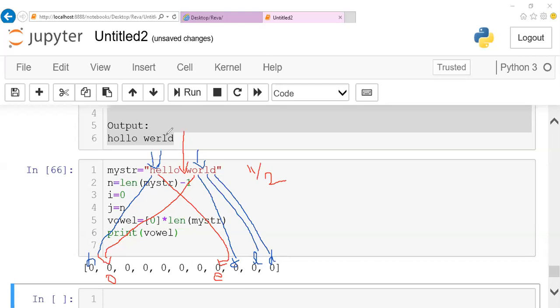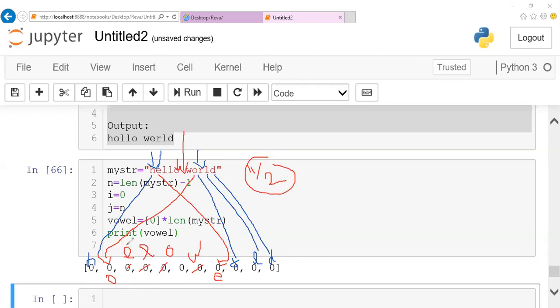So now after pushing, again, I'll push the remaining characters. L will be pushed. L is not a vowel. Again, L is pushed. L is not a vowel. Again, when I come here, O is a vowel. I stop it here. The same way, I'll check with the remaining part. So O is done. Now W will be pushed. No more characters, this condition fails. So the remaining character will be pushed here, like this particular O will be pushed here.